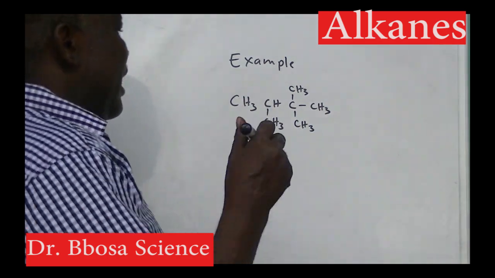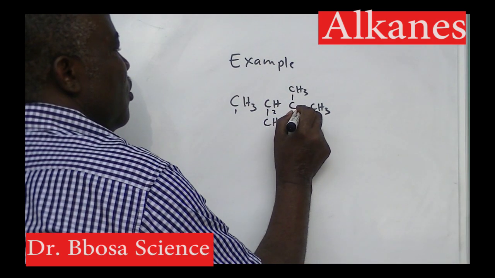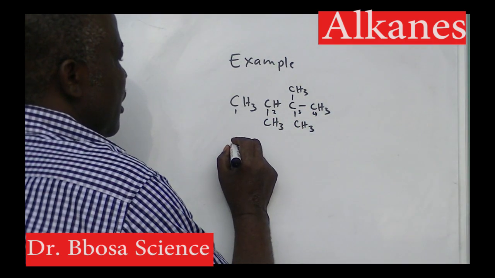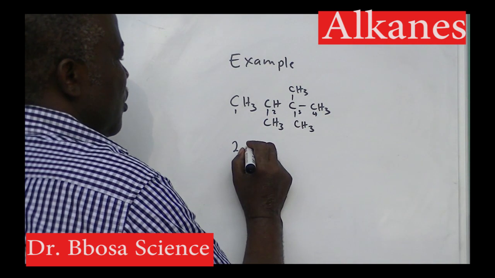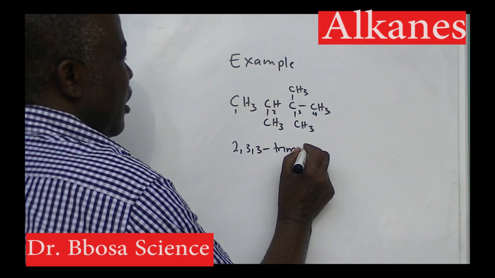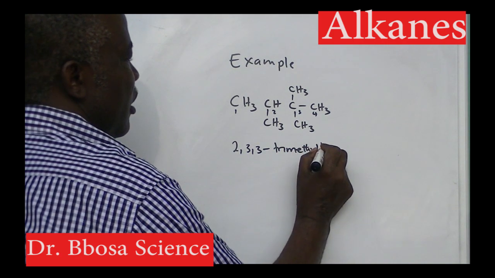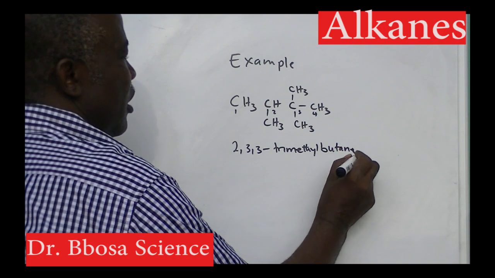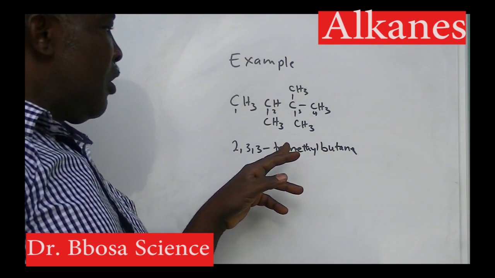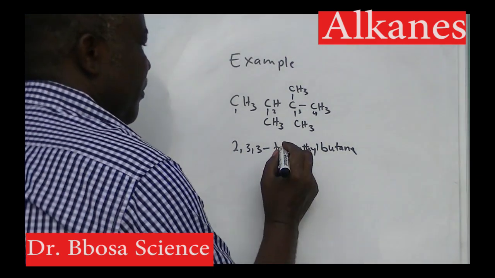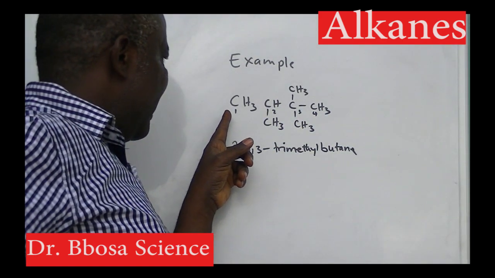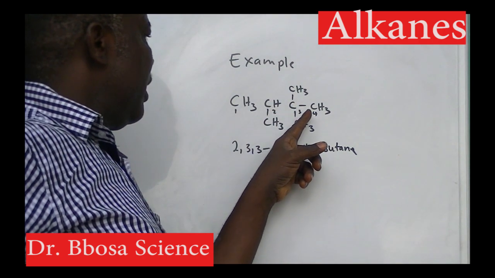If we number from this side, 1, 2, 3, 4, the name is going to be 2, 3, 3, trimethyl butane. If we number from this side, it is 1, 2, 3, 4.